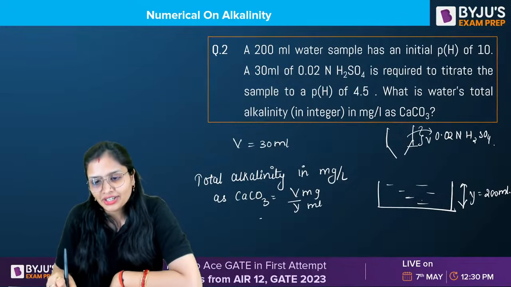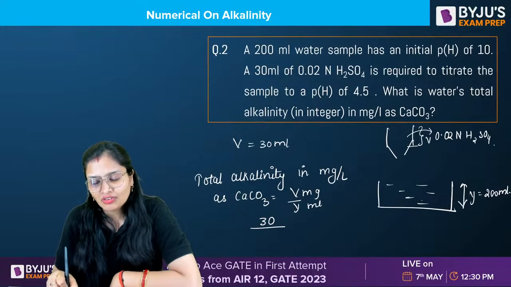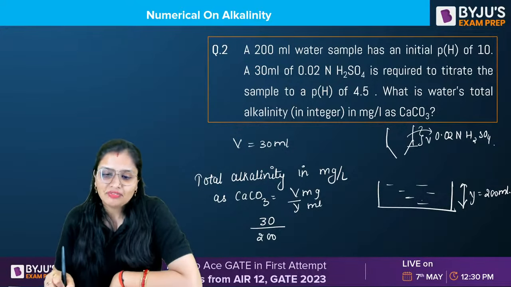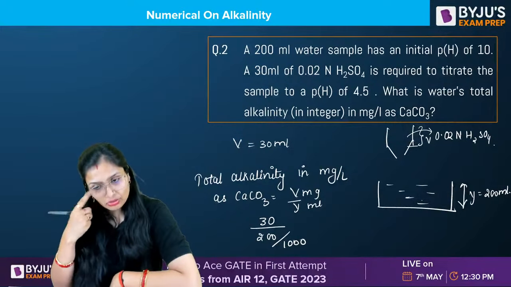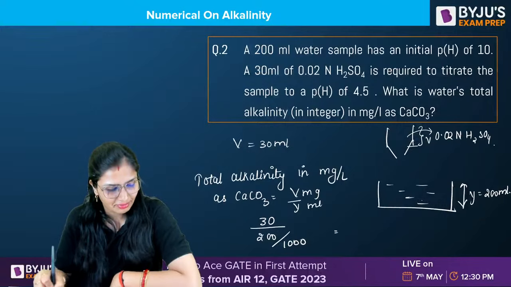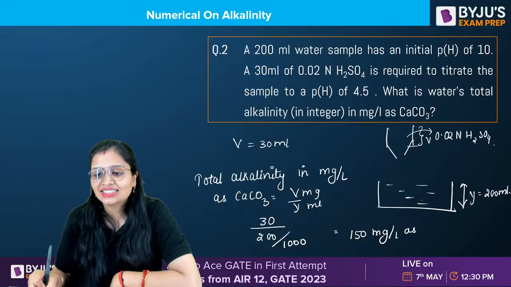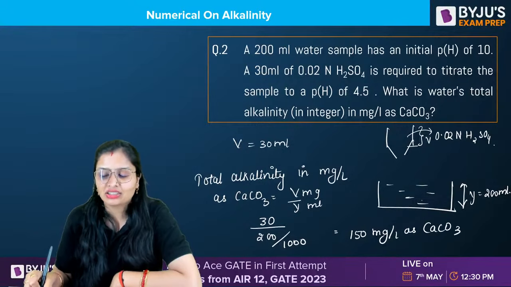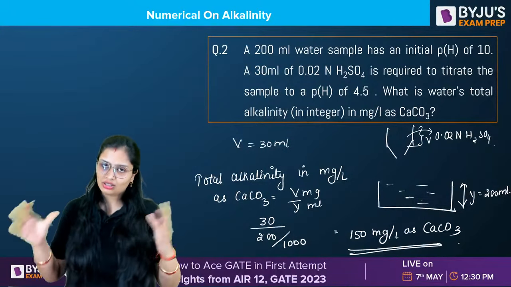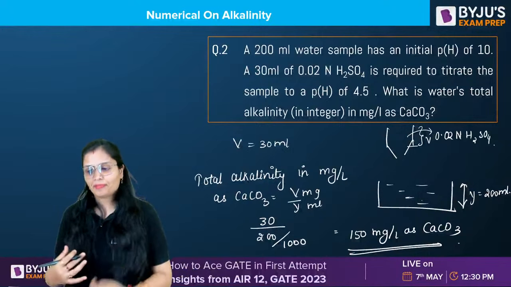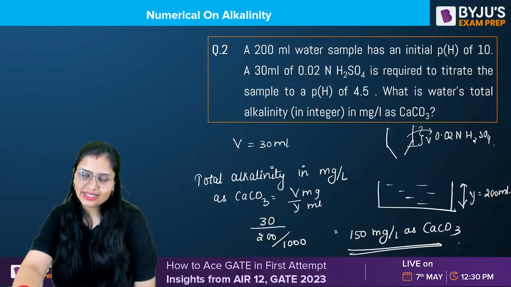How much titrant is used? 30. What is the water sample? 200 ml. If you want to convert ml into liters, divide by 1000. How much will it come? 21,550. Got it? So read in a single line and you will get the answer. You don't have to go through the conventional process every time. Okay? So this is the second question.